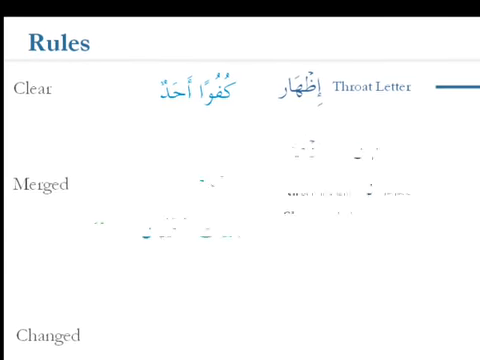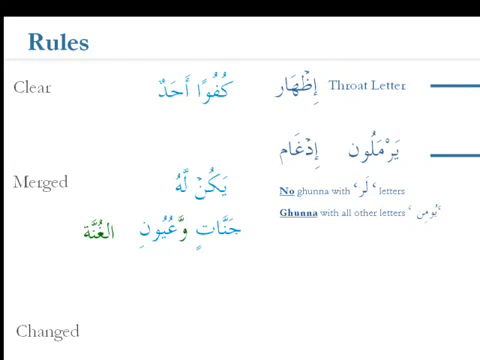It's nice and clear. Now the next one is if the Noon Saakin is followed by one of the yarmalun letters, i.e. the ya, the ra, the meem, the lam, the waw, or the noon. So we know them as the yarmalun letters just to make things easy. Then we have what's called merging taking place, and in Arabic this is known as idgham.